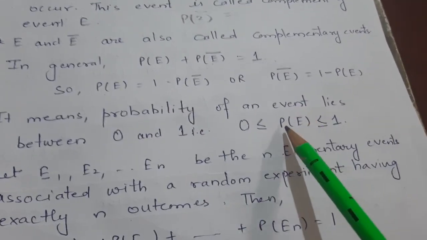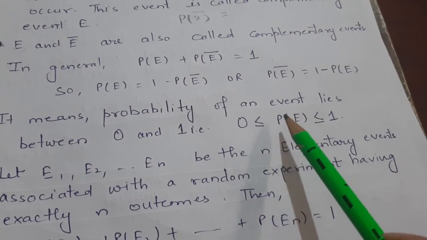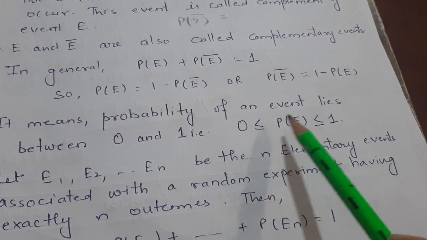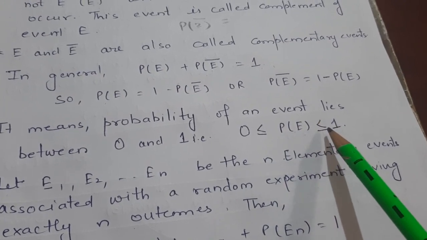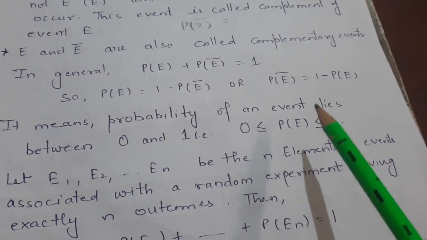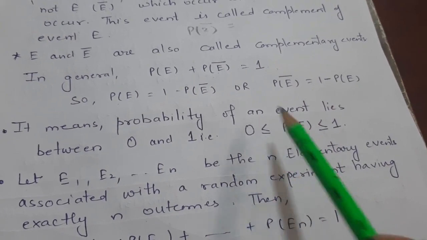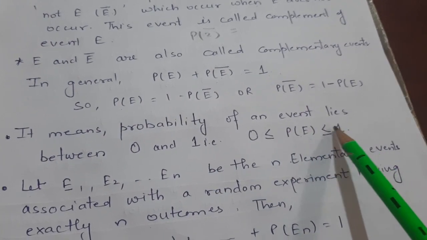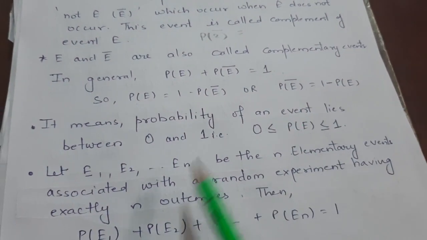That means the probability of an event is either equal to 0 or greater than 0, and it is either equal to 1 or less than 1. Probability cannot be negative, it cannot be less than 0, and it cannot be more than 1 as well.